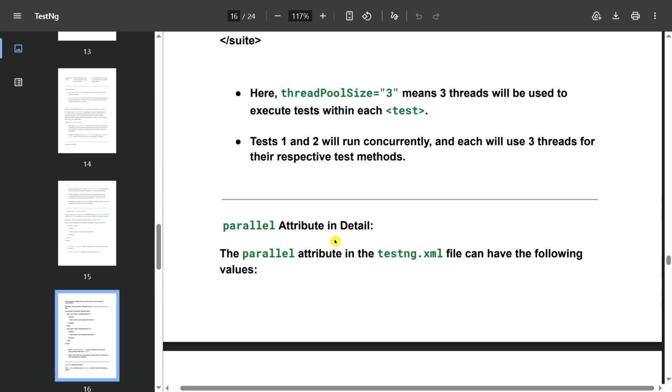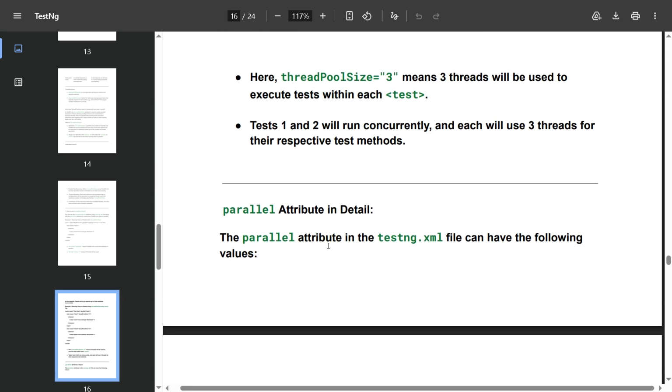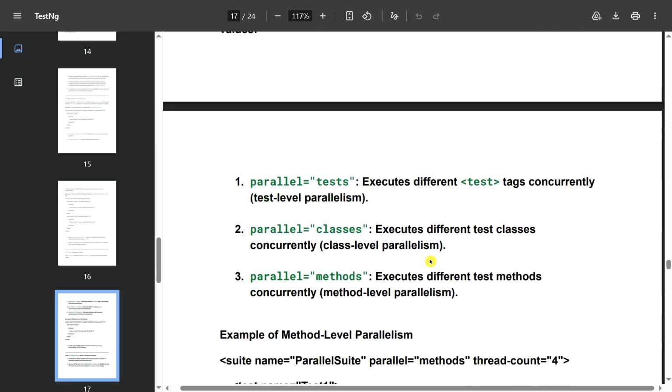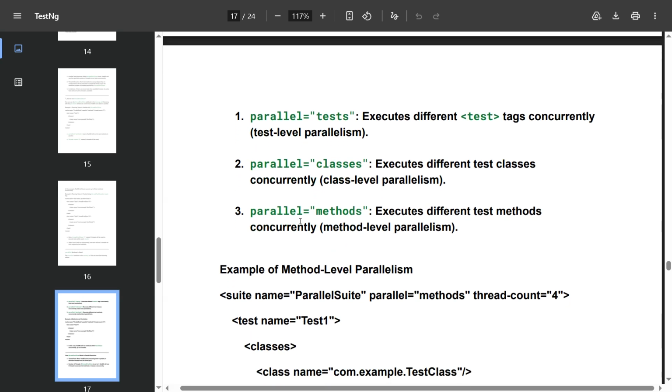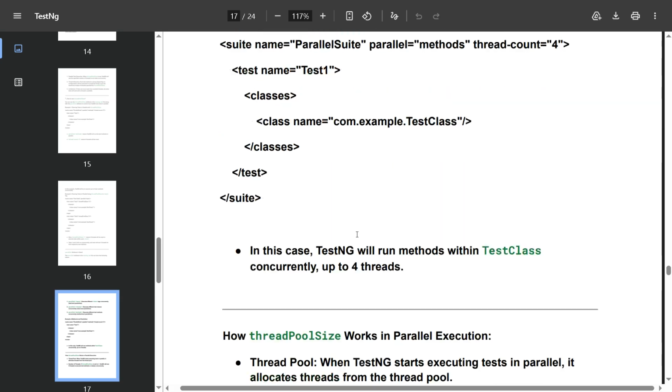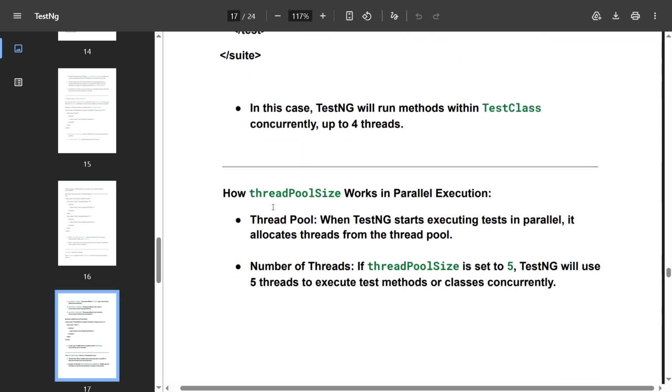Parallel attribute in detail. The parallel attribute in the testng XML file can have the following values. Parallel equal to tests executes different test tags concurrently: test level parallelism. Parallel equal to classes executes different test classes concurrently: class level parallelism. Parallel equal to methods executes different test methods concurrently: method level parallelism. How thread pool size works in parallel is thread pool.